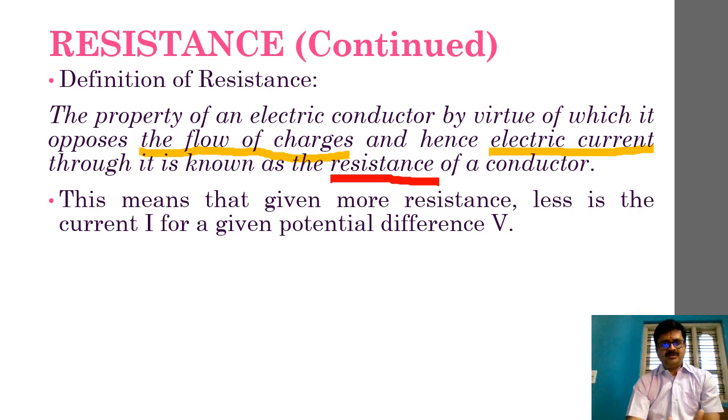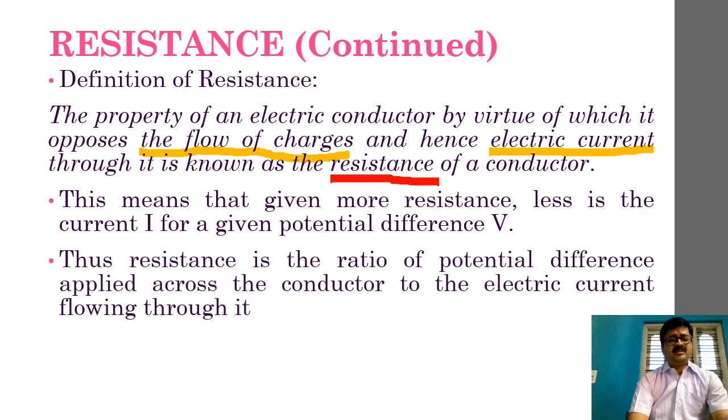So if we increase the resistance, what happens here? The resistance increases, implies it will oppose more, and this more opposition will make the current flow in a lesser amount. This is how we can understand the property of resistance as such. I hope this is clear.